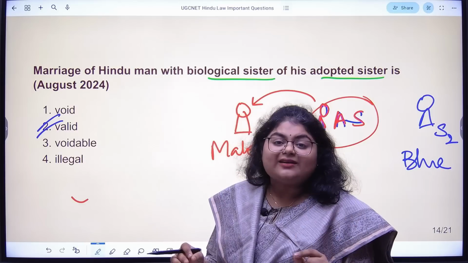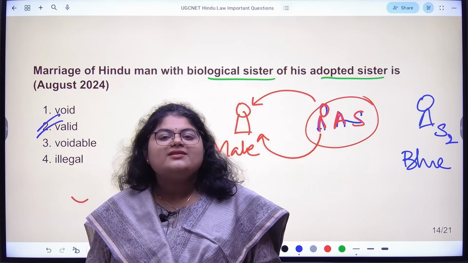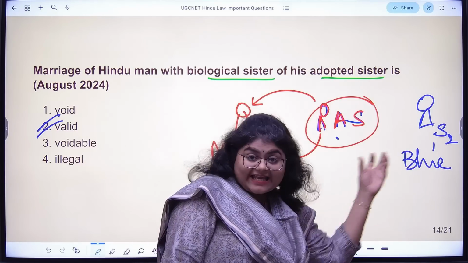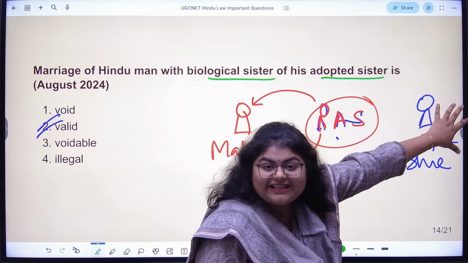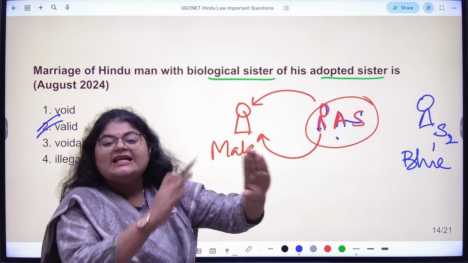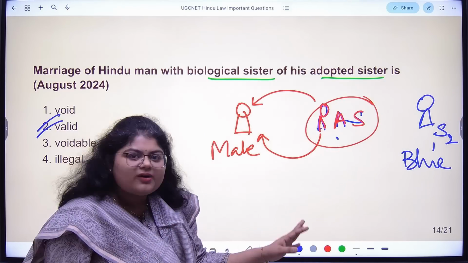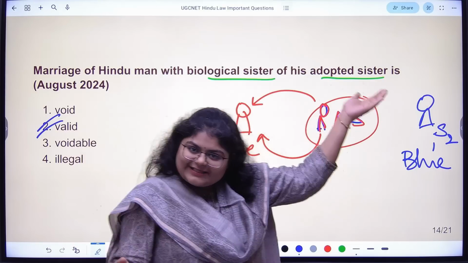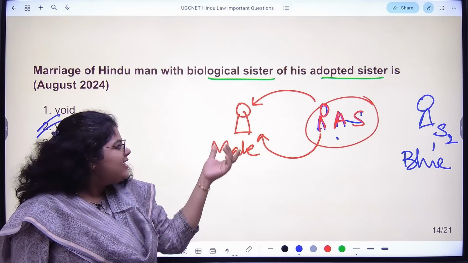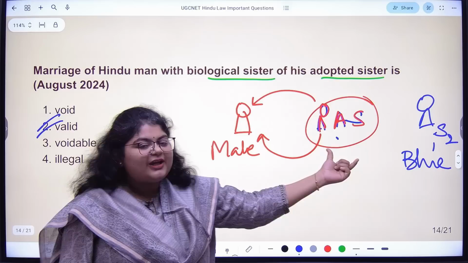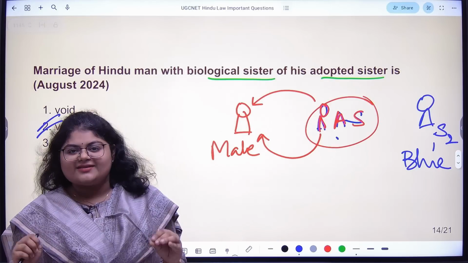The concept here is that once there is adoption, the link between the old family and this adopted child is completely broken. There is no more link. This adopted child has become part of this family. So this red male and the adopted sister, they are both brothers and sisters.